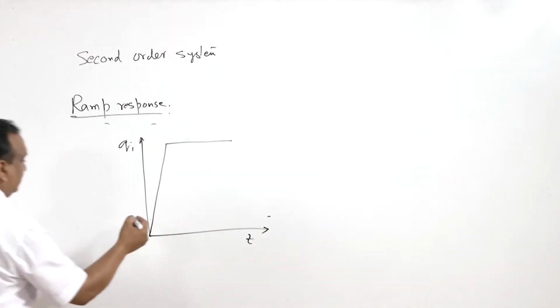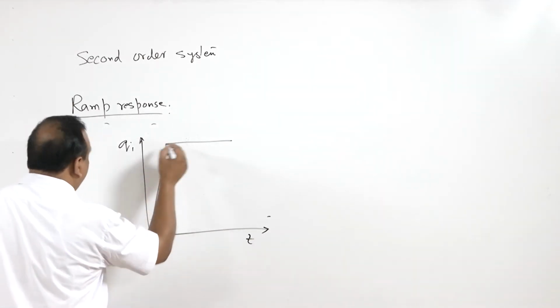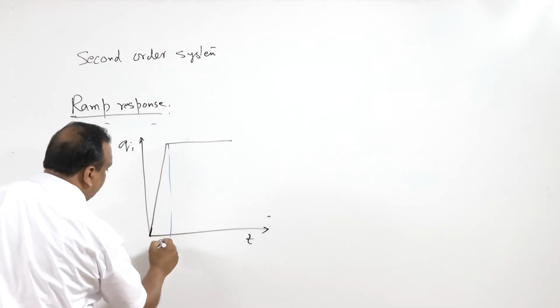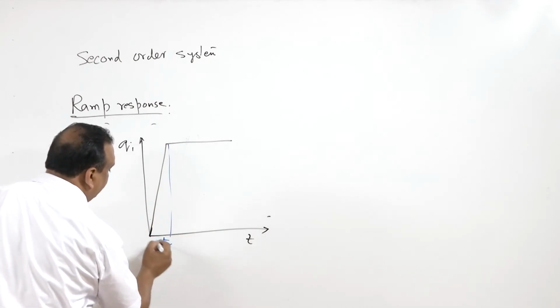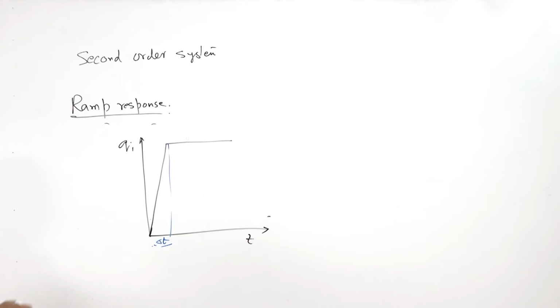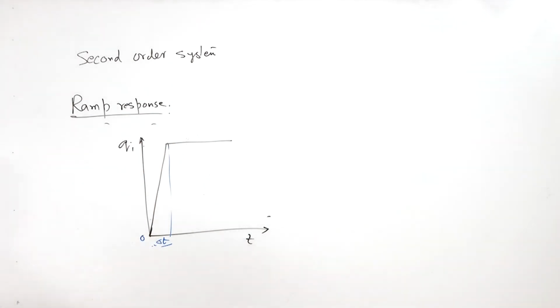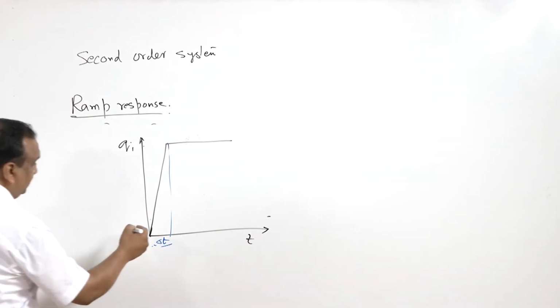The system will take some infinitesimal time, it may be in milliseconds, but there has to be some time for increasing the input from 0 to this value, qi.